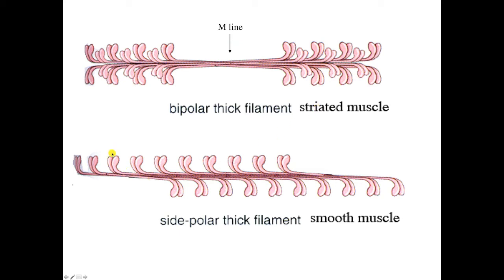But on the other hand, the thick filament in smooth muscle has more or less this side polar arrangement where you see these heavy meromyosin heads spanning the entire length of the thick filament as opposed to being on the ends of the thick filament as they would be in striated muscle. So a side polar arrangement where the heavy meromyosin heads span the length of the thick filament in smooth muscle.